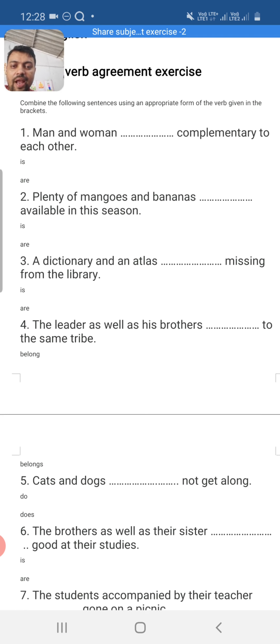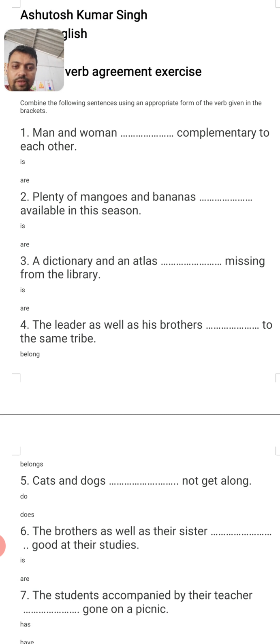A dictionary and an atlas dash missing from the library. Again, there are two singular nouns, dictionary and atlas, and when two singular nouns combine, a plural verb is to be used. So here again the verb should be a plural verb. A dictionary and an atlas are missing from the library.